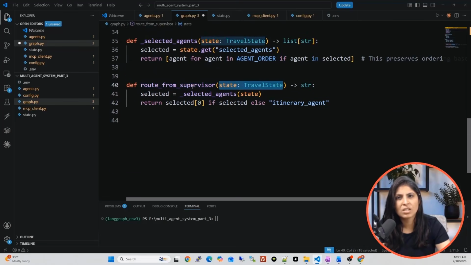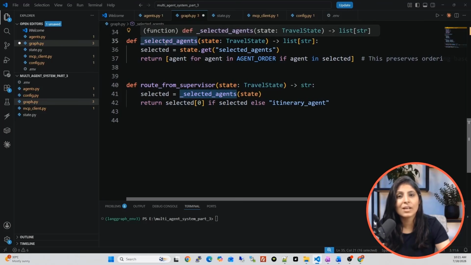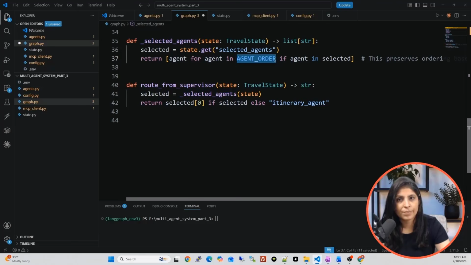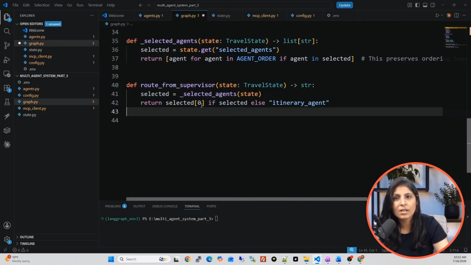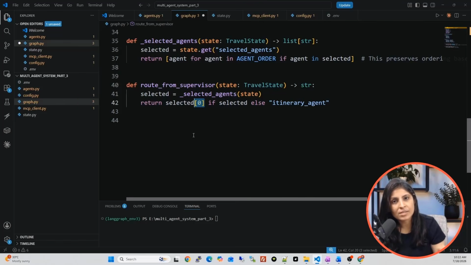The input to this function is state only. See, the selected agent function. What we got from this selected agent? The list of agents which are arranged in this order. And here we are just saying that from this selected list, which is created by this function, just pick the agent which is at index 0. So index always starts from 0. So selected 0 simply means from this list, whatever is there on index 0, pick that agent as the first agent after the supervisor agent.